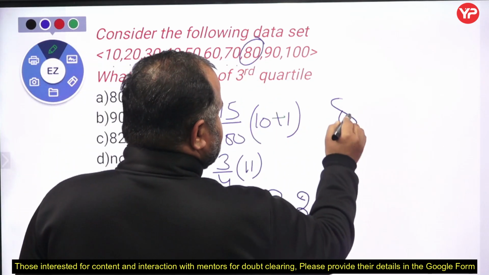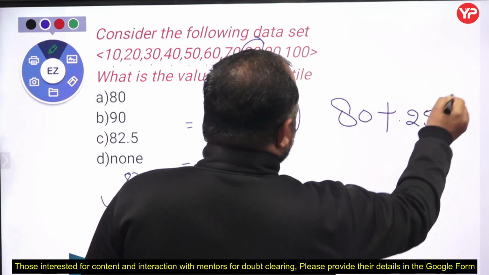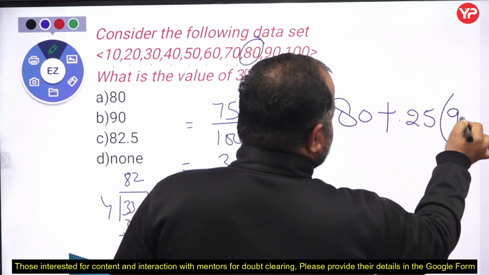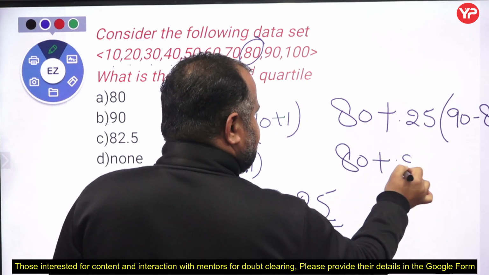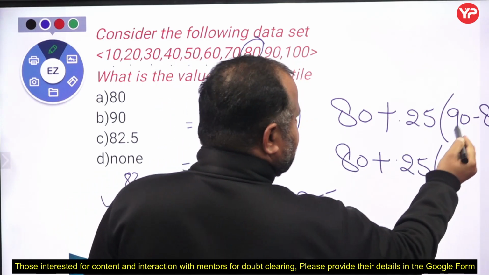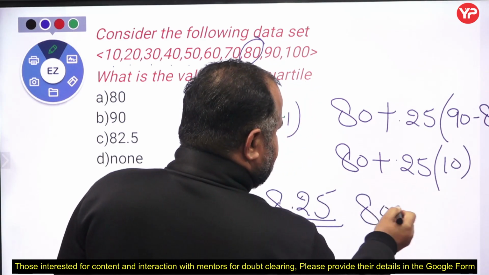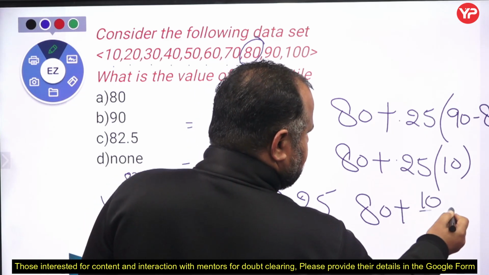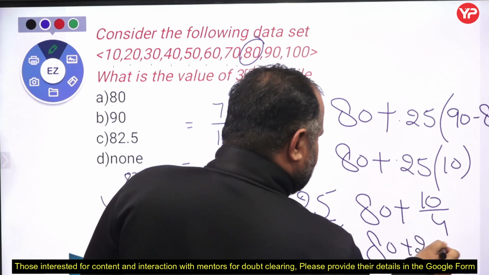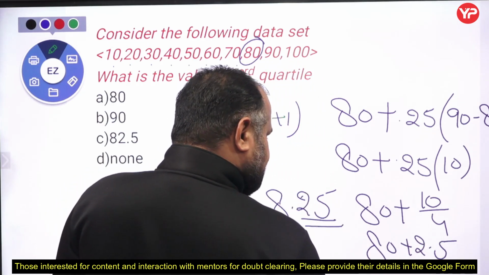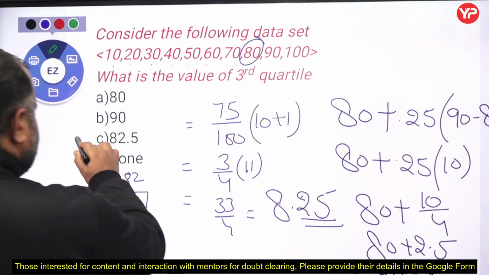Fine. So 80 plus 0.25, or 1/4, of 90 minus 80, which is 10. So 80 plus 10 by 4, 80 plus 2.5, which is going to be 82.5. So 82.5 is the right answer. Fine.